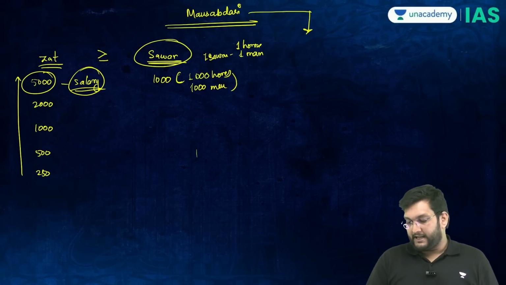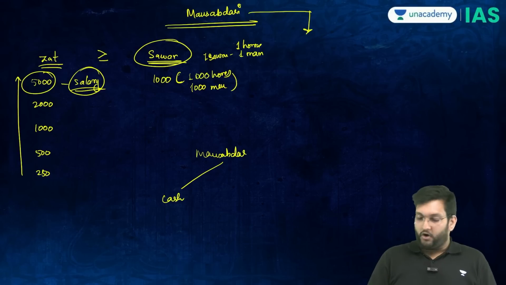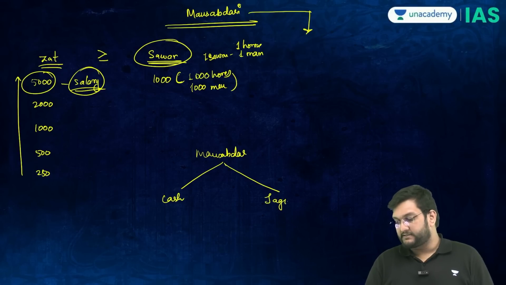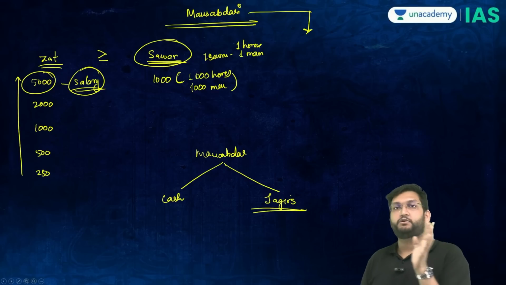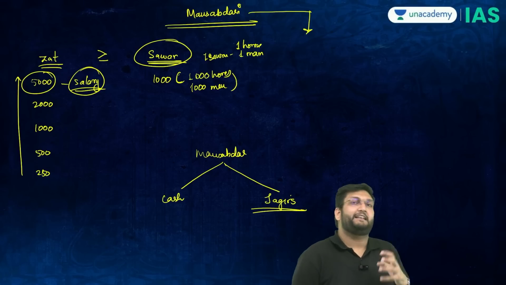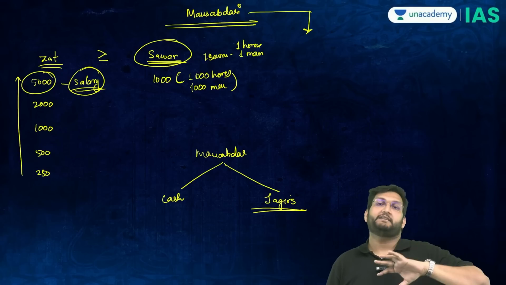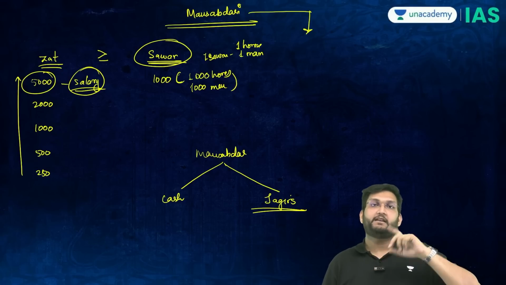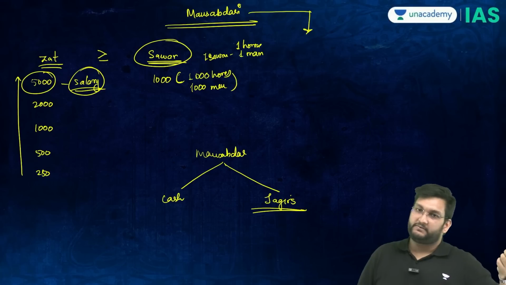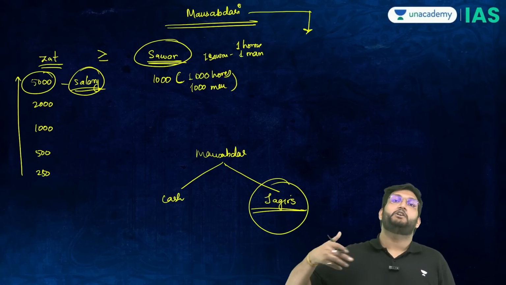A Mansabdar can be paid either in the form of cash salary, then you just remain a Mansabdar, or he could be paid in the form of Jagirs, which is again very similar to the concept of Ikta and Amra. If you get the salary in the form of Jagirs, you become a Jagirdar Mansabdar or a Mansabdar Jagirdar. Therefore, every Jagirdar is a Mansabdar, but not every Mansabdar is a Jagirdar, because Jagirs are land grants in lieu of salary.